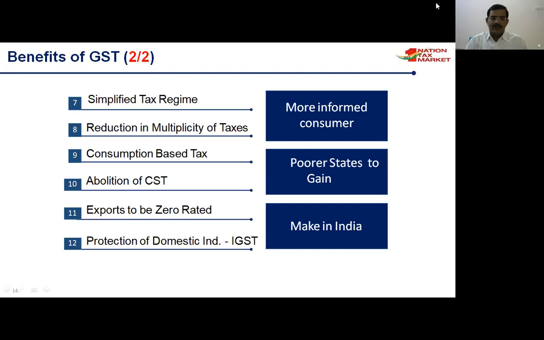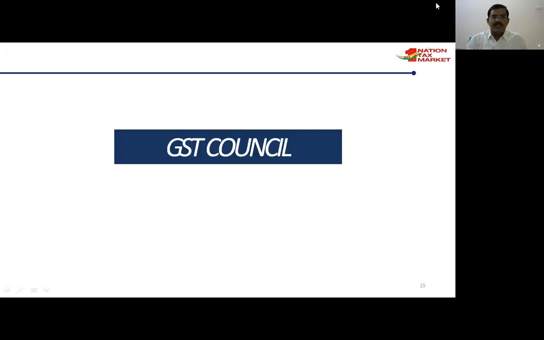Whenever you import products, as raw material or finished products, the trader or manufacturer has to pay the basic customs duty plus integrated GST. So our exports are zero rated, but on our imports we are collecting taxes. These two are helping our dream project, the Make in India program. Okay, so these are the major advantages in GST.